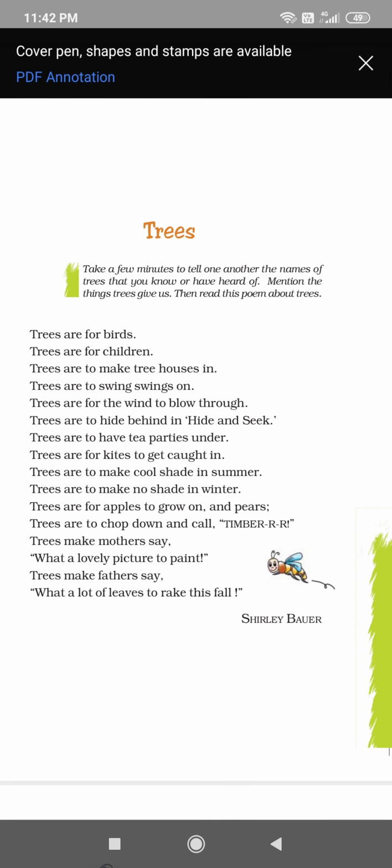So let us read out the poem. All of you look at the poem on your screen. So here is the poem. All of you listen carefully.